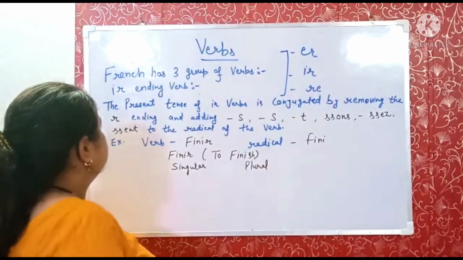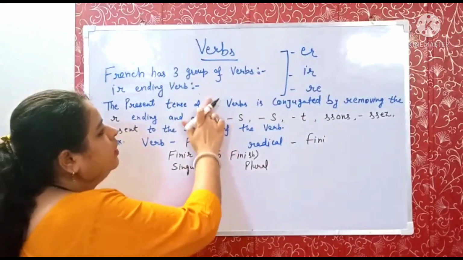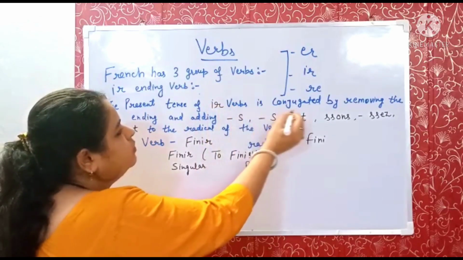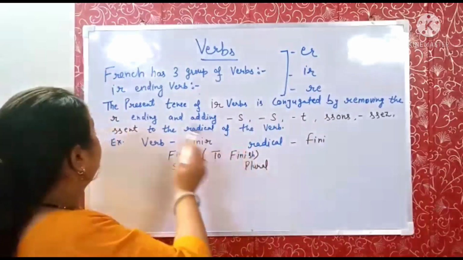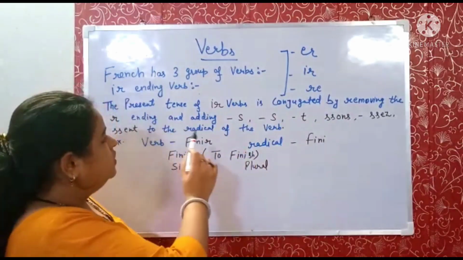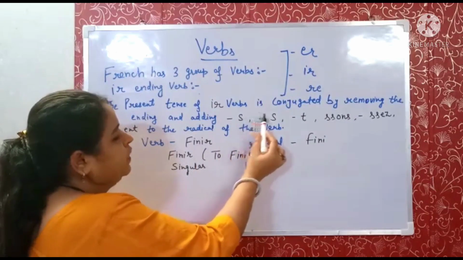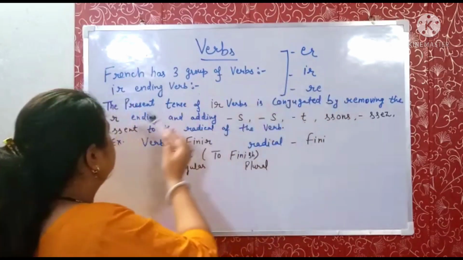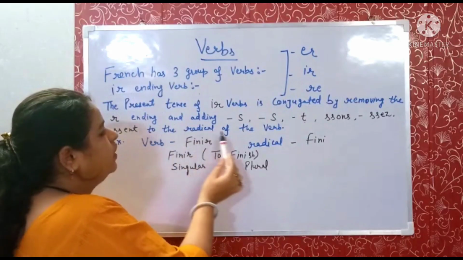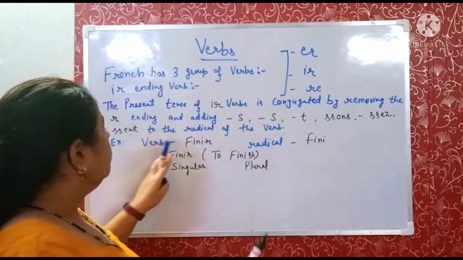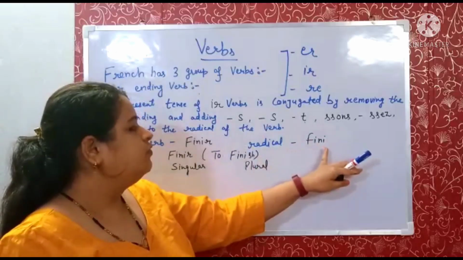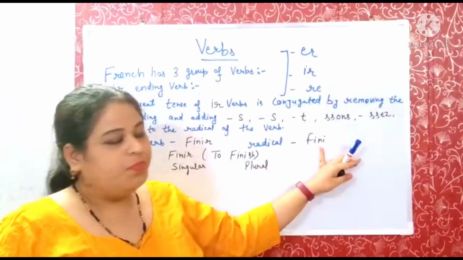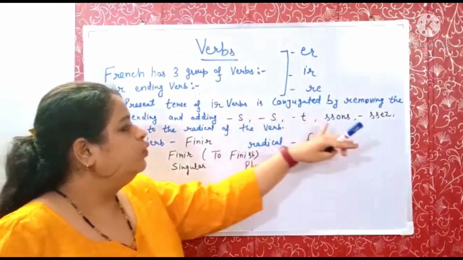Okay. So it is the present tense of ir verbs. The present tense of ir verbs is conjugated by removing the r and adding s, s, t, ssons, ssez, ssent to the radical of the verb. An example verb is finir and the radical is fini. So you have to write fini with all the subject pronouns, and then you have to add the rule.